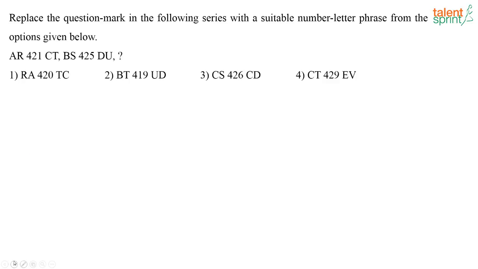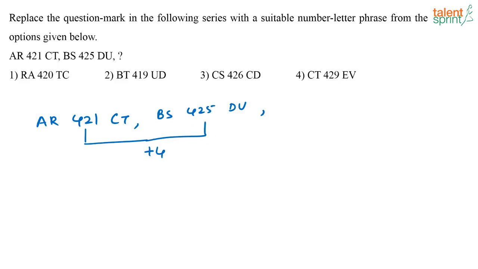What's the pattern followed here? So you have AR 421 CT, then you have BS 425 DU. Then what should come next? So here you have 421. So 421 plus 4 is 425. Now if you look at this, A plus 2 is C. Similarly R plus 2 is T. Again here I have B plus 2 is D and S plus 2 is U.